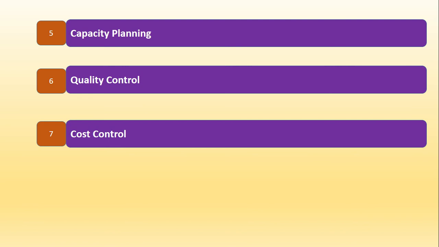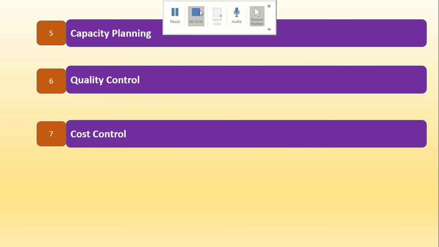Students, there are many activities in production management which are unnecessary. Time and resources may be spent on these unnecessary activities. So we should avoid these unnecessary activities to reduce the cost. The production manager should ensure the avoidance of unnecessary expenses spent on such activities or resources. The unnecessary expenses sometimes may be on machinery, equipment, labor, activities, and many other things. So these are all the scope areas where production management plays a very important role.